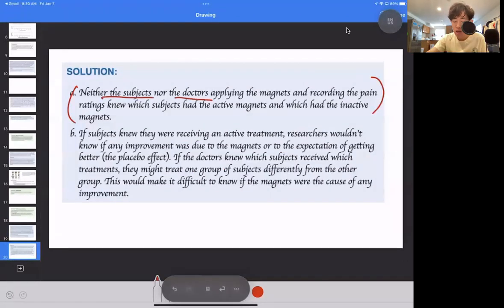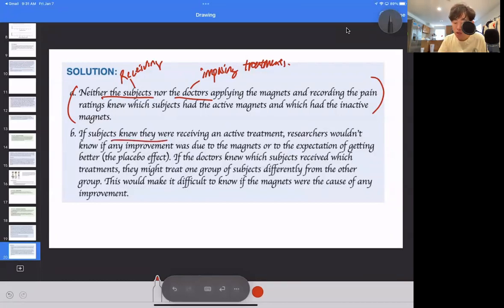So neither the subject nor the doctors applying the magnets and recording the pain ratings knew which subject had the active magnets and which had the inactive magnets. They don't know. The subjects are just the ones receiving, and the doctors are just imposing the treatments without knowing anything that they're doing. Obviously they know that this is not going to kill them, but they are not given the forefront of what this experiment will entail. They're just asked to do this, and so they're just doing it.